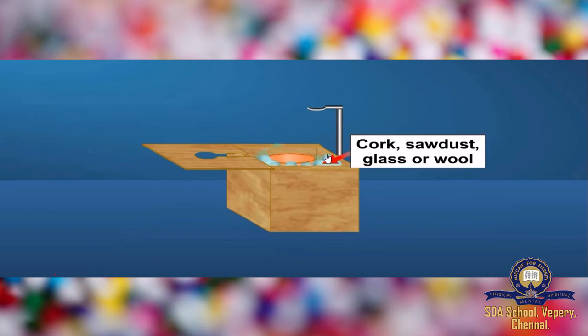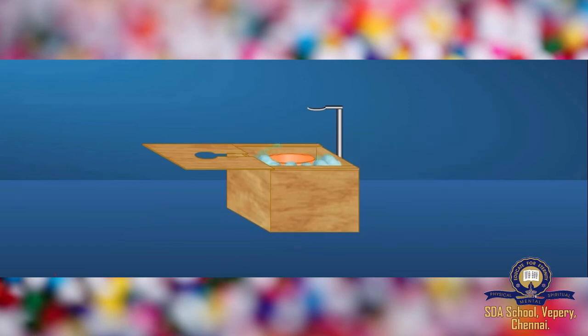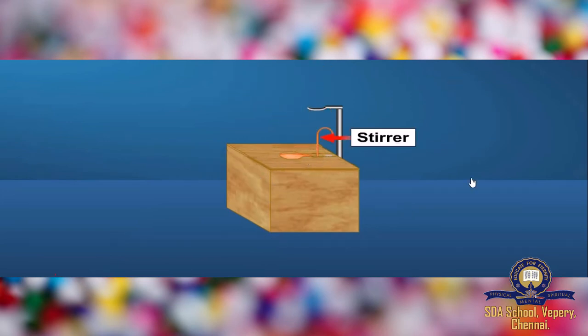So we are stuffing this vacant area with non-conducting substances like sawdust, glass wool, cork, cotton, or any possible insulating substance. So you have a copper container, you have a wooden box, and you put insulating material all around, and you close it so that heat does not go out.